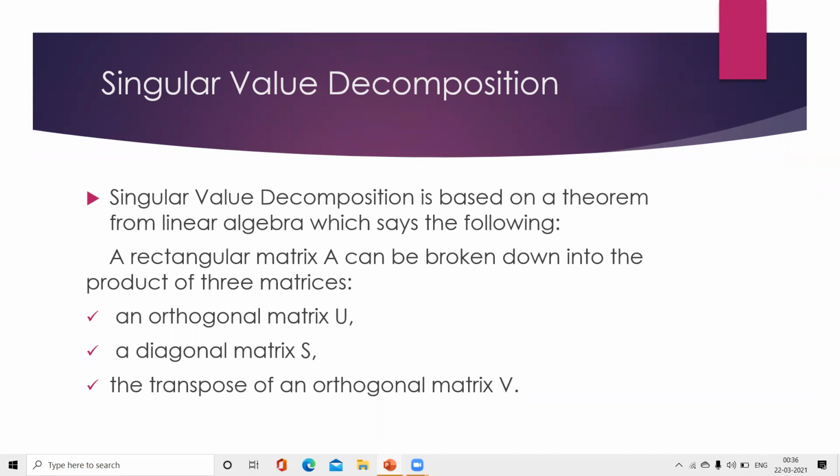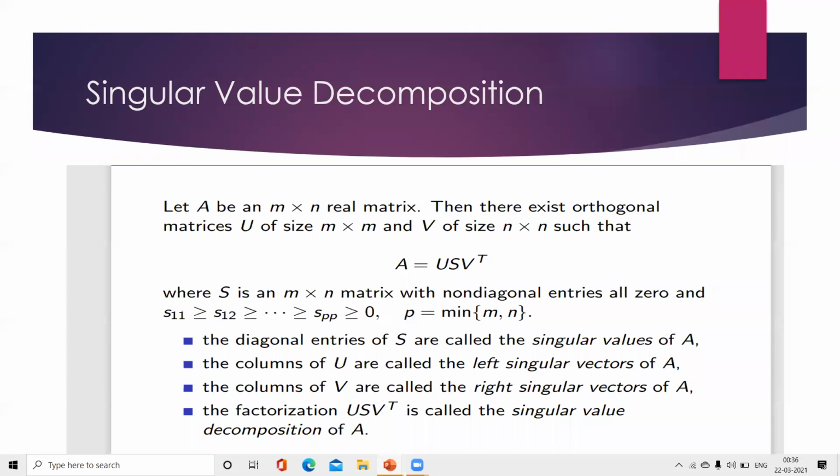Singular value decomposition is based on a theorem from linear algebra which says the following. A rectangular matrix A can be broken down into a product of three matrices. The first one is an orthogonal matrix, the second one is a diagonal matrix, and the third one is the transpose of an orthogonal matrix. Let A be an m by n real matrix. Then there exists an orthogonal matrix U of size m by m and V of size n by n such that A equals U into S into V transpose. Here U is an orthogonal matrix, S is a diagonal matrix, and V transpose is an orthogonal matrix transpose,